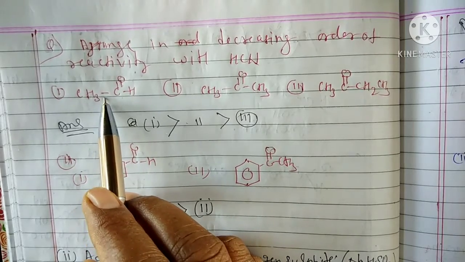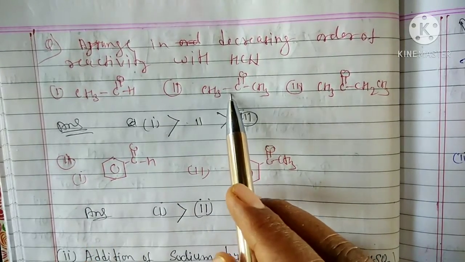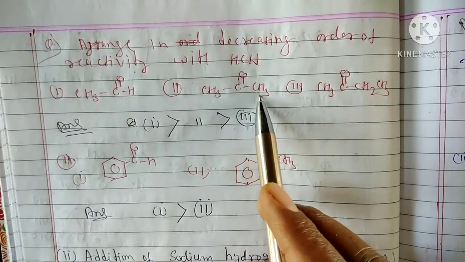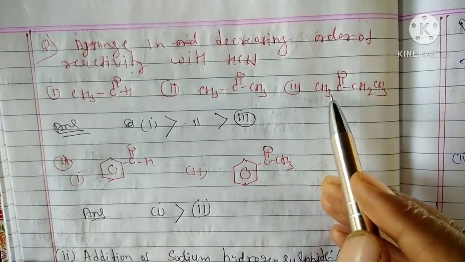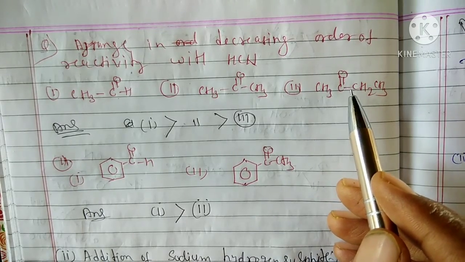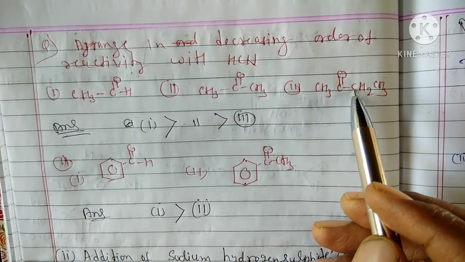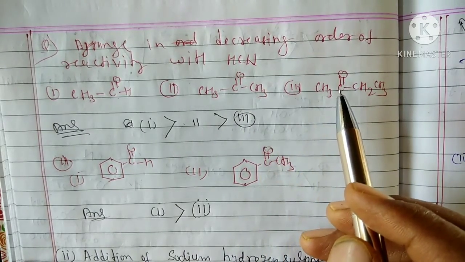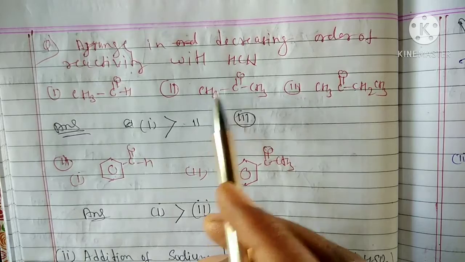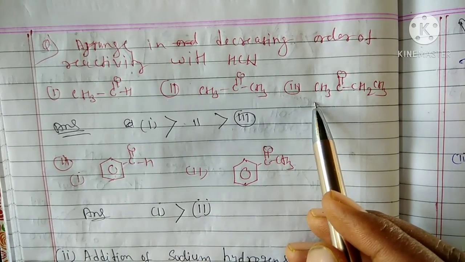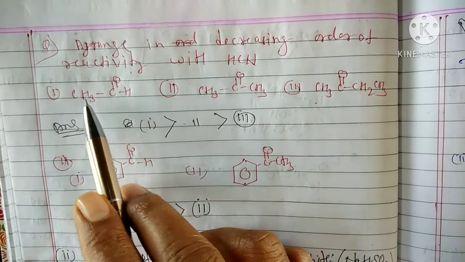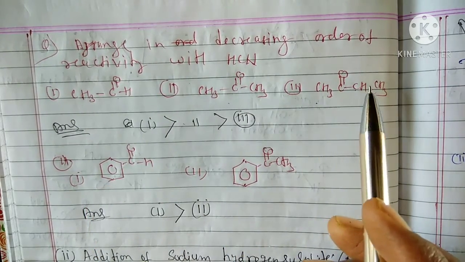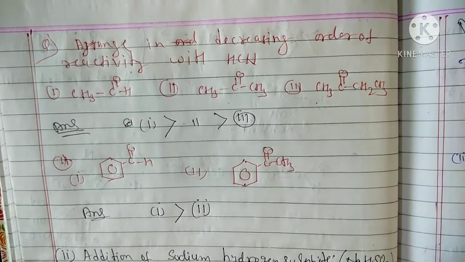Because it has only one alkyl group. The second has more steric hindrance in comparison to the first, because it has two alkyl groups, and the third molecule has more steric hindrance in comparison to the first and second molecules. So hydrogen cyanide reacts fast with the first, then the second and third. The most reactive is ethanal, then acetone, and after that butanone. Okay,